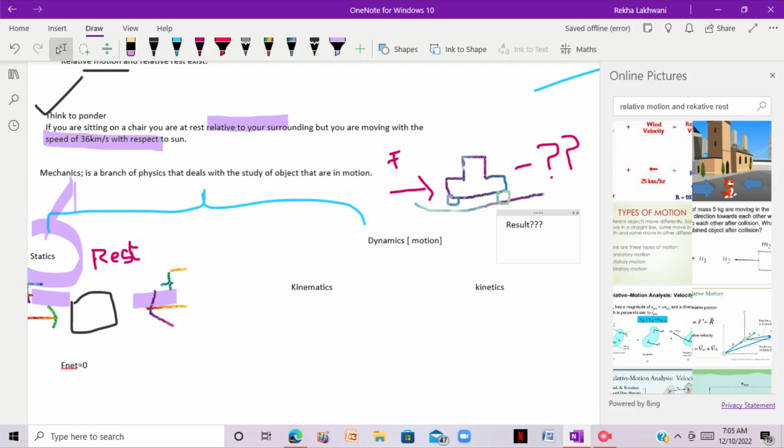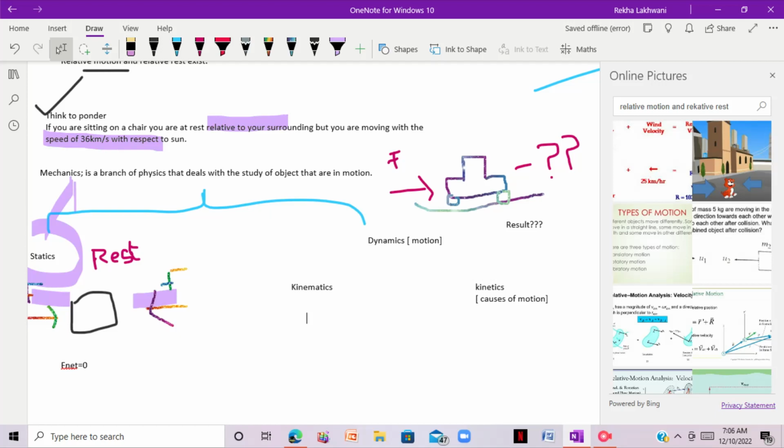Okay, then when I said motion in one dimension, what does that mean? Dimension means that we have three coordinates, and out of the three coordinates, only one coordinate is changed.